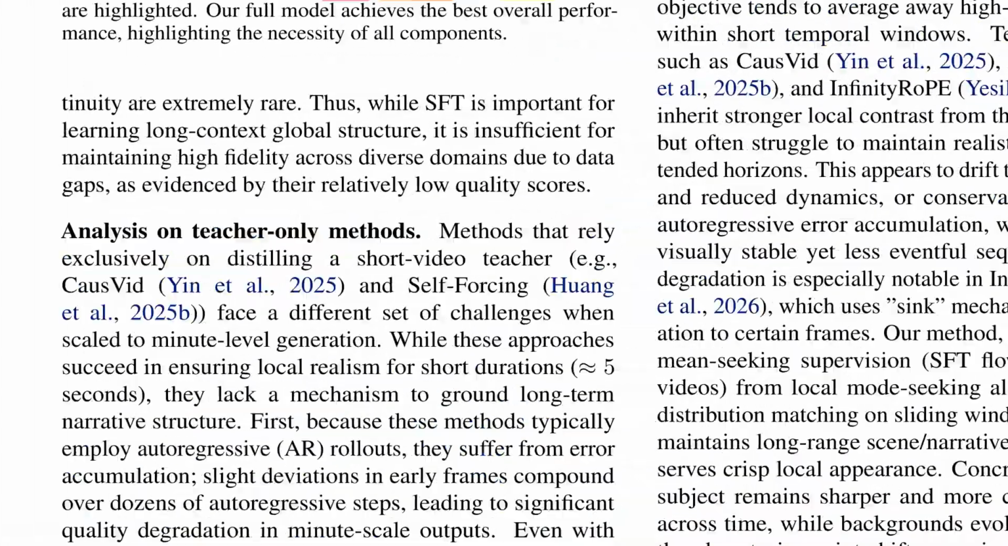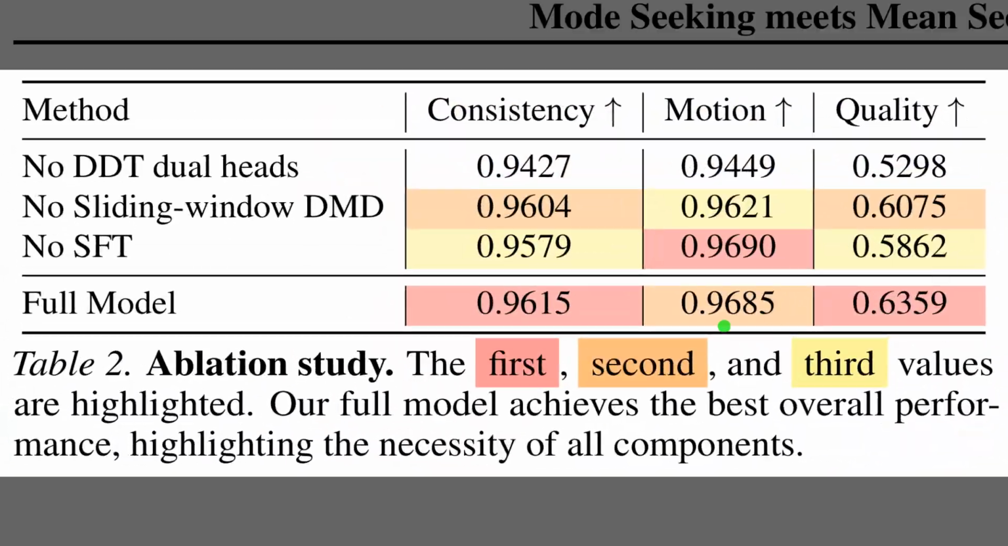Alright, having seen the visual proof, Table 2 now quantifies exactly which parts of the system drive those gains through an ablation study. An ablation study involves removing specific components to measure their individual impact. The top row reveals that stripping away the dual-head architecture entirely causes the sharpest drop, with quality plummeting to roughly 0.53. The middle rows show that removing either the sliding window distillation or the supervised fine-tuning also degrades performance. Consequently, the bottom row confirms that the full model combines these elements to achieve the highest scores across consistency and quality.